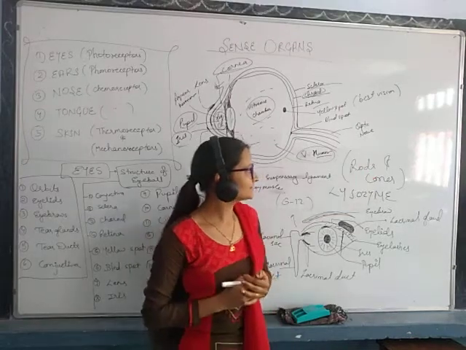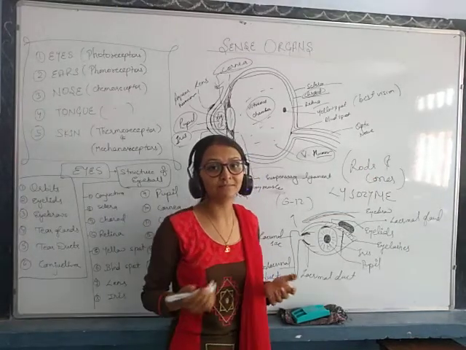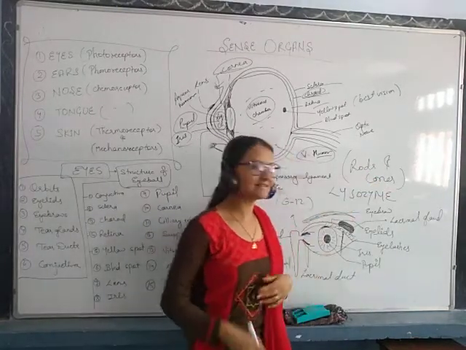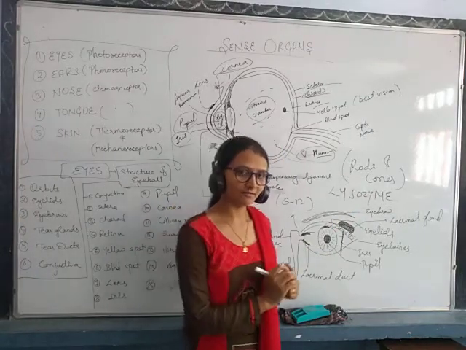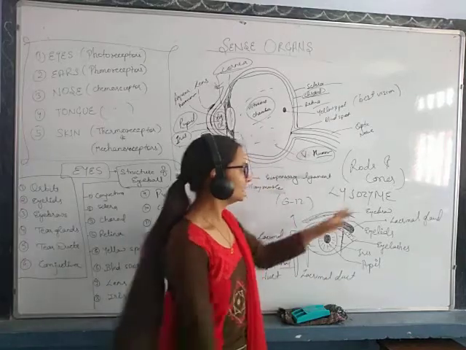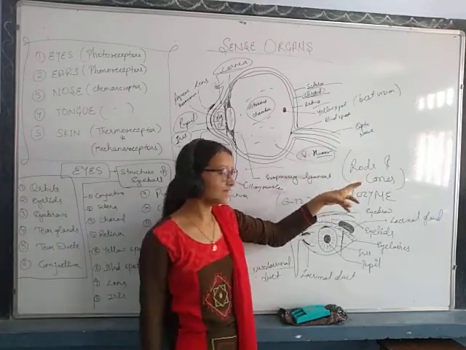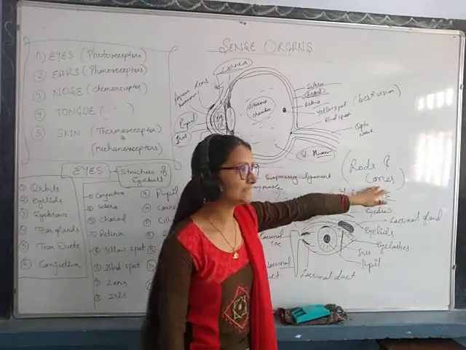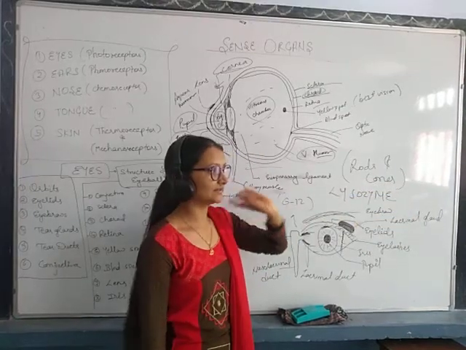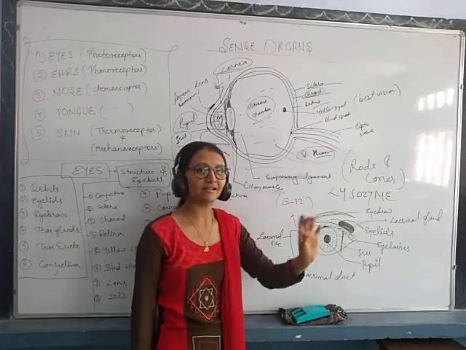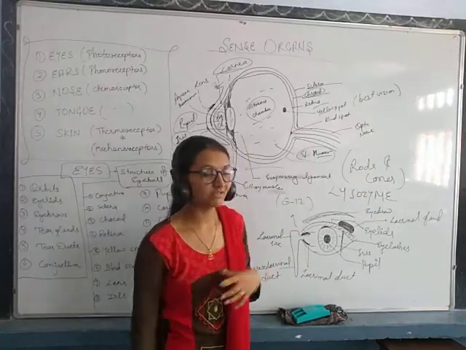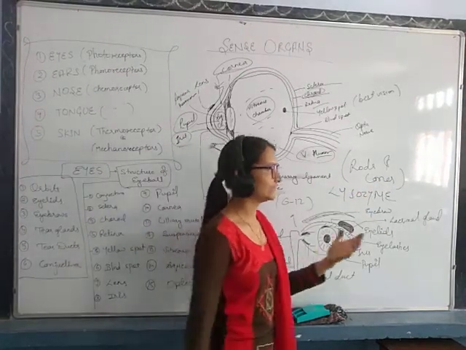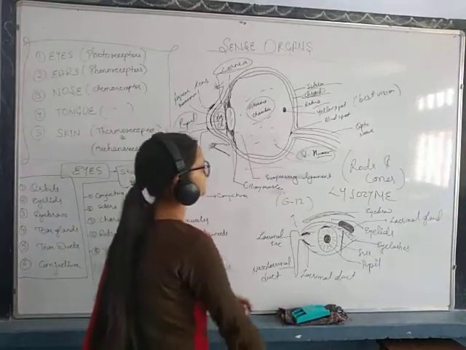Rods are always activated for dim light and cones are always sensitive to color or bright light, okay. When you enter a darker room, the rods get activated, and when you see in bright light, the colors may be differentiated, not in the dark, okay. So that's why cones get activated to distinguish between colors and to see in bright light, okay.